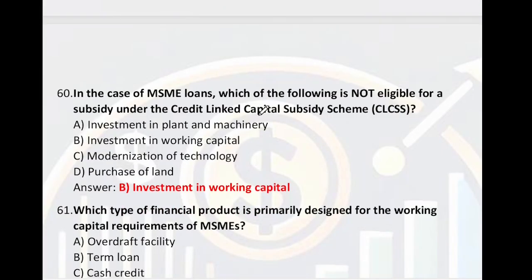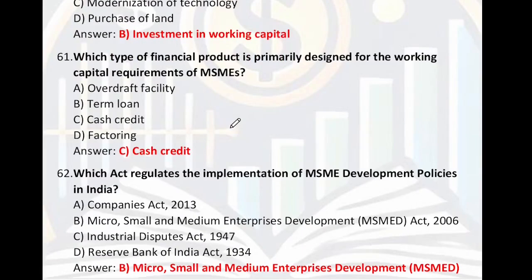Next, in the case of an MSME loan, which of the following is not eligible for subsidy under CLCSS? So the right answer is investment in working capital. They are not eligible for subsidy. Which type of financial product is primarily designed for the working capital requirement of MSME? So cash credit, CC, is designed for that.